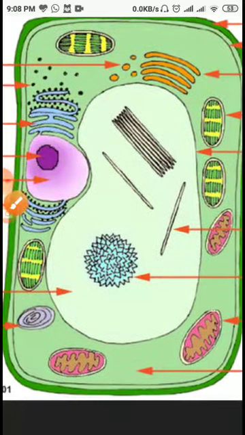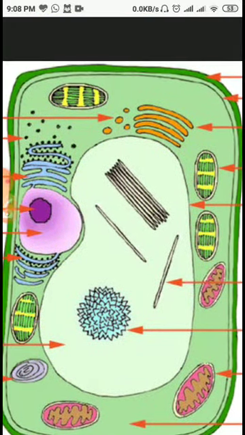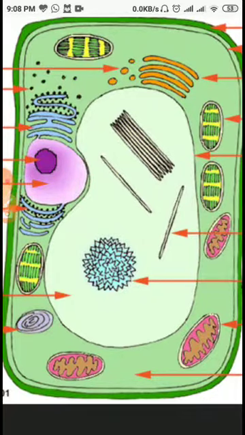And by this diagram, you will be able to see the structure of the animal cell.